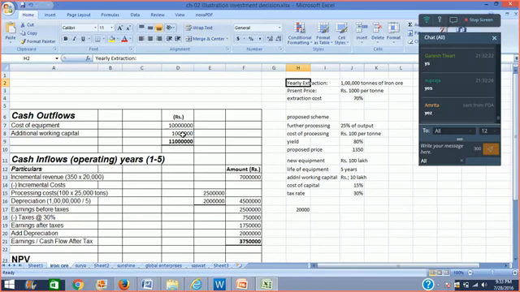Yearly extraction at present is 1 lakh tons of iron ore. The present price is rupees 1,000 per ton and extraction cost is 70%. In the proposed scheme, we are going to further process 25% of output. The cost of processing would be rupees 100 per ton, yield would be 80%, and the proposed price would be 1350 rupees per ton. New equipment would cost rupees 100 lakh, life of the equipment would be 5 years, additional working capital required is 10 lakhs, cost of capital is 15% and tax rate is 30%.